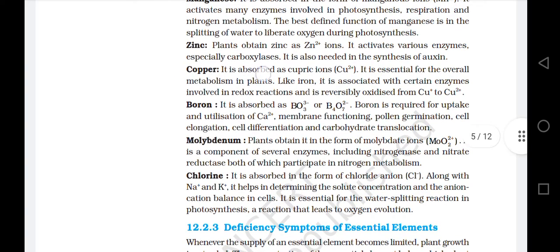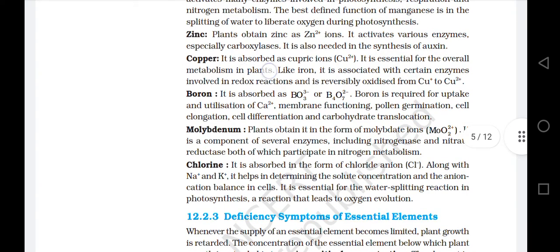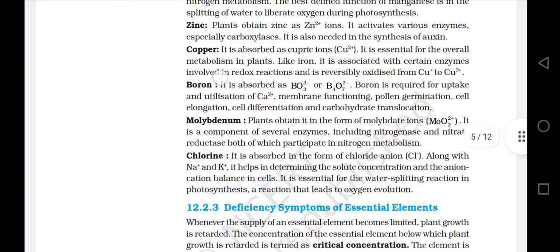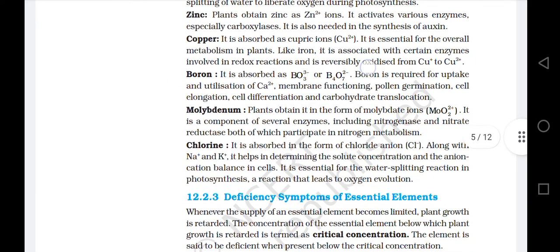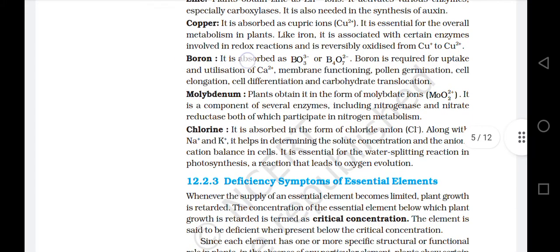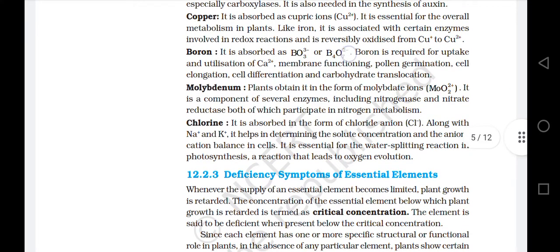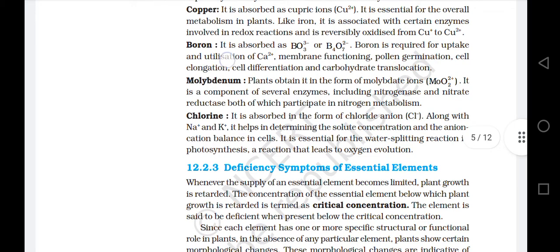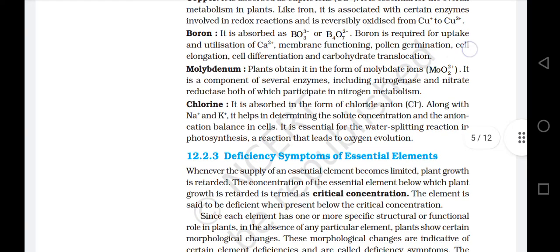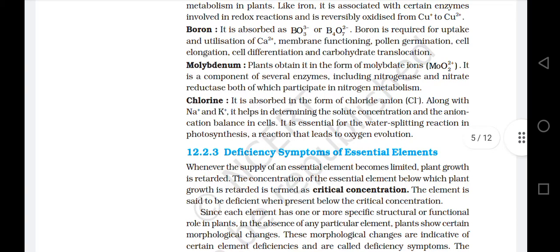Copper. It is absorbed as cupric ion Cu2+. It is essential for the overall metabolism in plants like iron. It is associated with certain enzymes involved in redox reactions and is reversibly oxidized from Cu+ to Cu2+. Boron. It is absorbed as BO3 3- or B4O7 2-. Boron is required for uptake and utilization of Ca2+, membrane functioning, pollen germination, cell elongation, cell differentiation, and carbohydrate translocation.